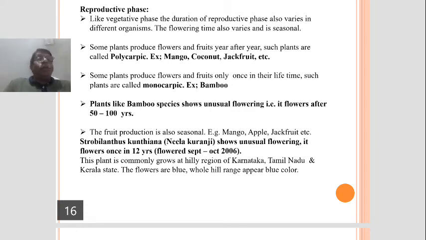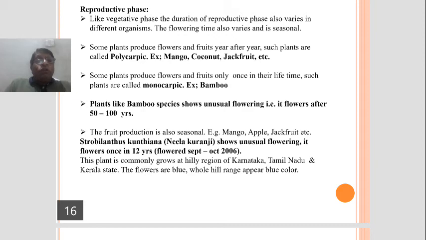Okay, reproductive phase. Then, one plant is there by name Strobilanthus kuntiana. What is the name? Strobilanthus kuntiana, the scientific name of Neelakuranji. The common name is called Neelakuranji. Scientific name Strobilanthus kuntiana.